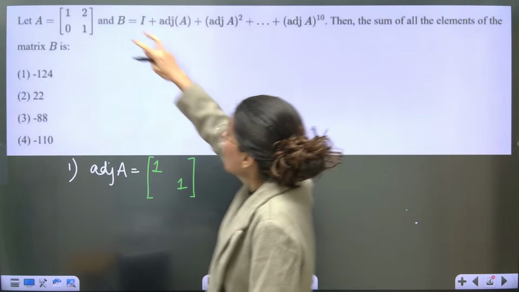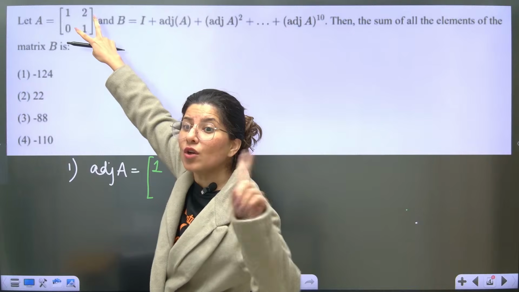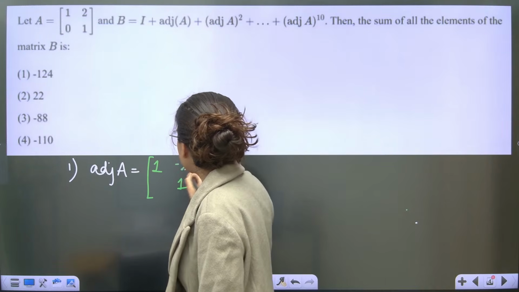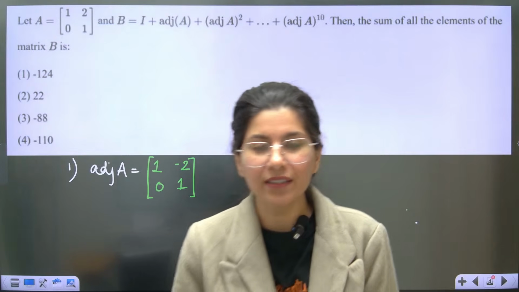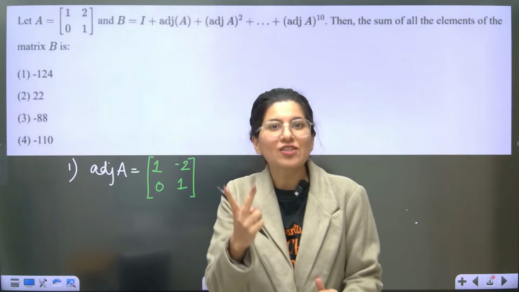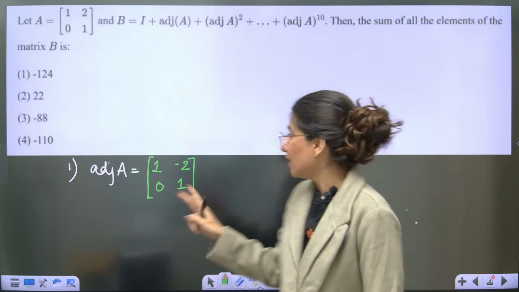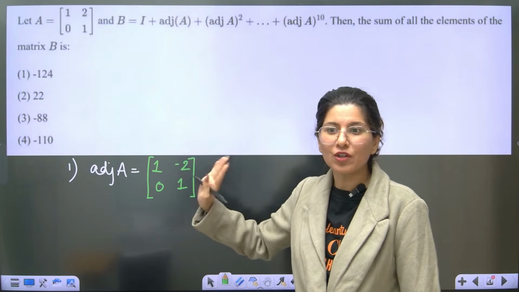Now, for the non-diagonal elements, you don't have to interchange them, you have to reverse the sign of non-diagonal elements. This is the shortcut. That's how you figure out adjoint of A. Interchange the diagonal elements, and reverse the sign for the non-diagonal ones. This is only for 2 cross 2.